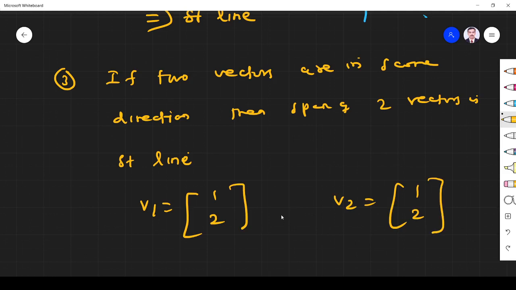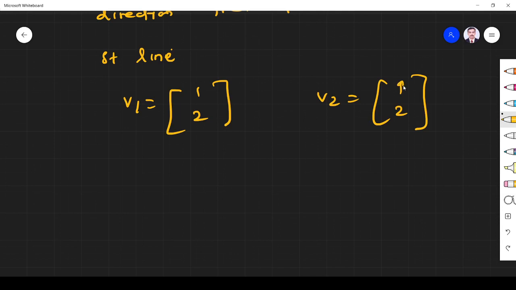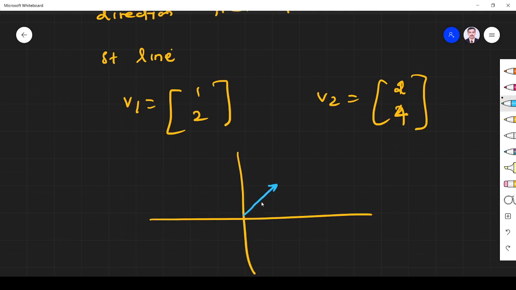What's the meaning? These two are in the same direction. Yes or no? Otherwise you take (2, 4). So v1 is (1, 2), which will be like this. This is 1, 2, this is 2, 4. This is v1. What about v2? v2 is (2, 4). This is 2, this is 4. It will also be in the same direction. So two vectors are in the same direction.